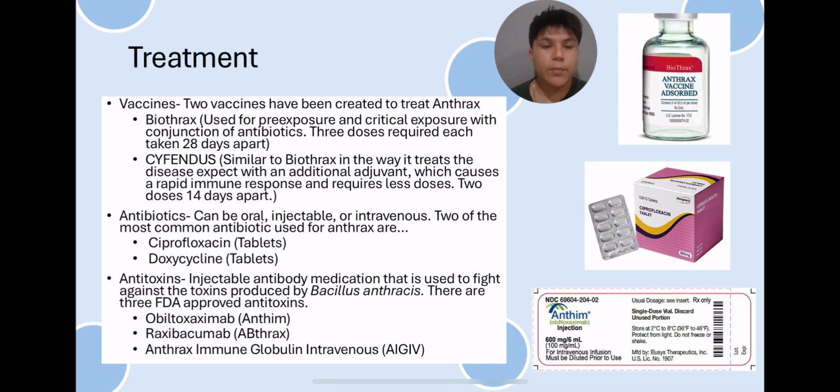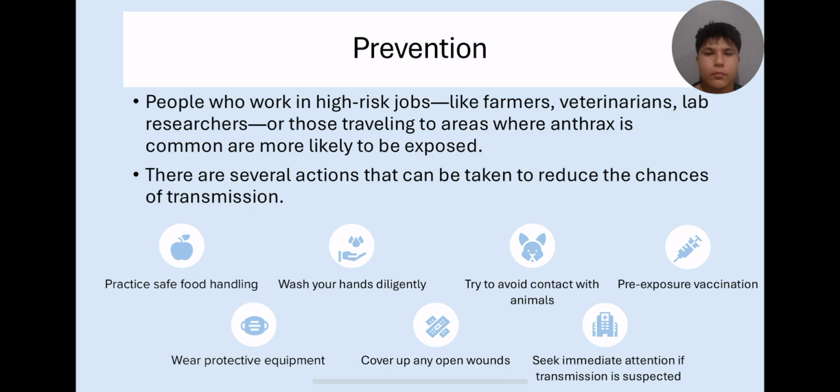The second type of treatment is antibiotics, which can be oral, injective, or intravenous. Two of the most common antibiotics used for anthrax are ciprofloxacin and doxycycline. The third treatment method is antitoxins, which are injectable antibody medications that are used to fight against the toxins produced by Bacillus anthracis. There are three FDA-approved antitoxins: Anthim, Anthrasil, and Anthrax Immune Globulin Intravenous.